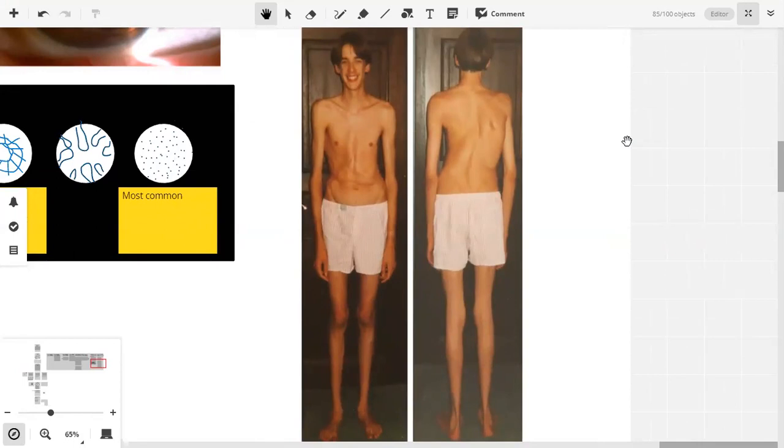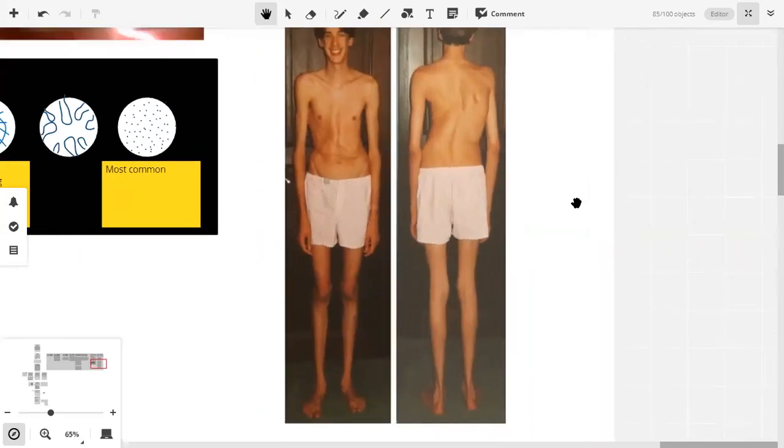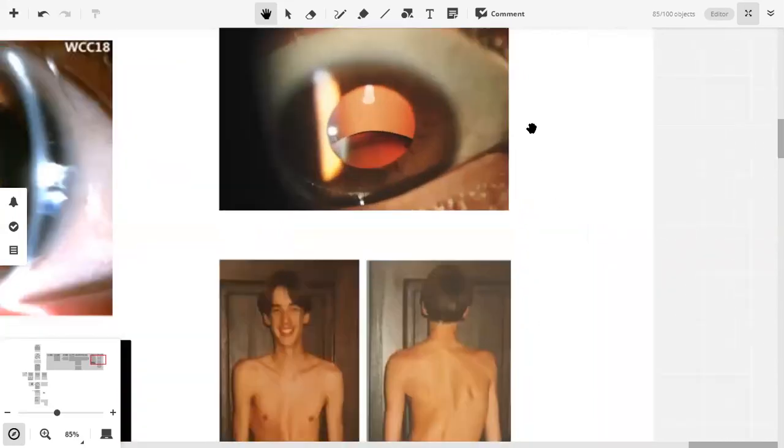Let's leave the pathogenesis aside. The presentation of Marfan is typically like this. The patient is tall, he has long arms, he has joint laxity, and he has bone disorders as evident in this patient. He has scoliosis. His back is not straight. So our patient is suffering from Marfan's syndrome. When we perform an ocular examination of this patient,